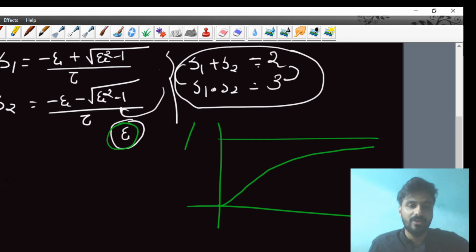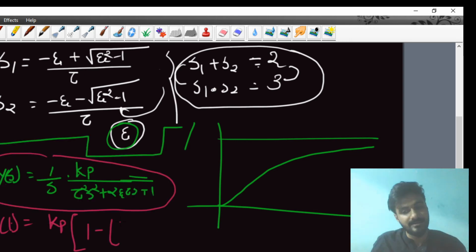So from here you will be getting the output response, that is equal to Kp into 1 minus 1 plus t upon tau into e to the power minus t upon tau. So this will be your output response for the second order system for your step input, when your forcing function is a step. Okay, I think it's clear to all of you now.